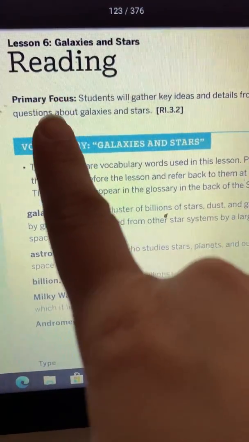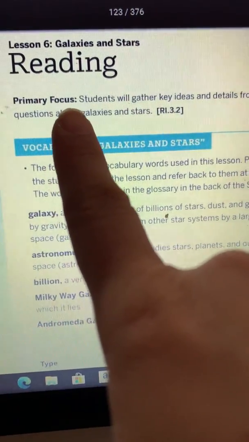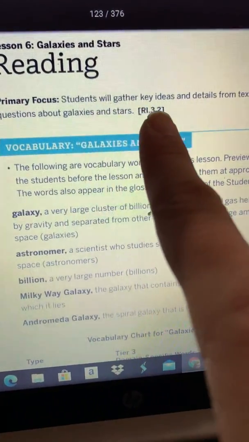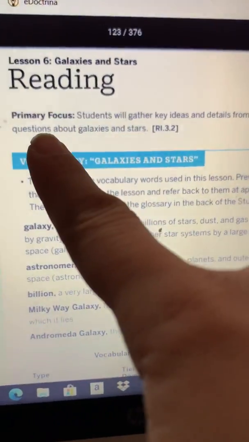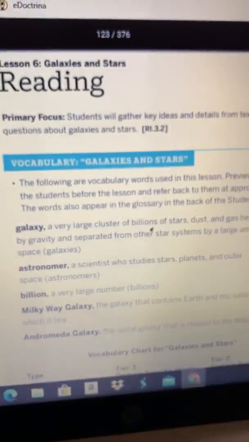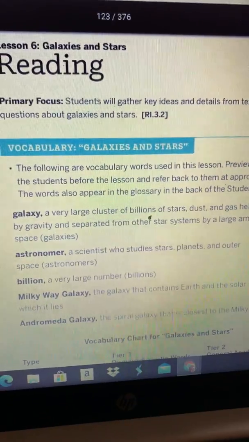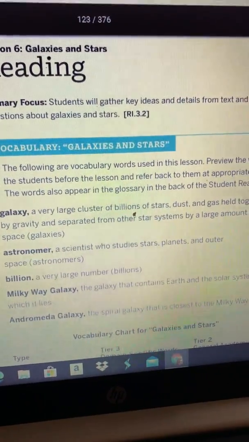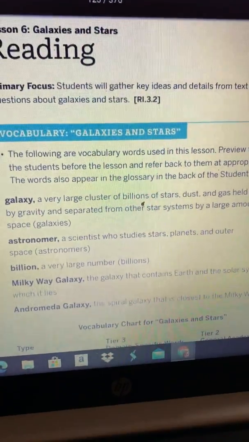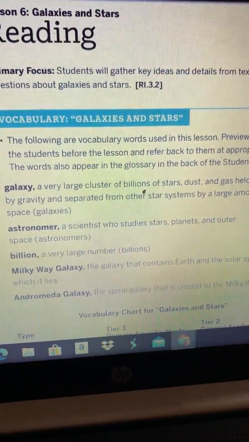Let's look at our primary focus, like what you see me put on the whiteboard every day. Today we're going to gather key ideas and details from text, and we're going to answer questions about galaxies and stars after you hear Miss Wicks read the story, and then after you try to read the story on your own as well, the best you can. I will be putting a picture for you.